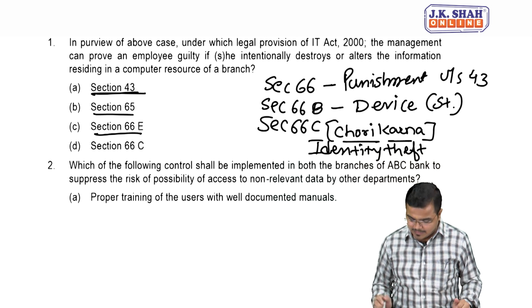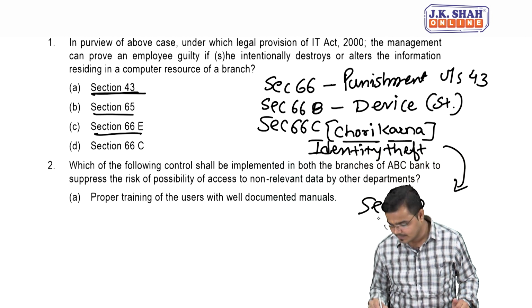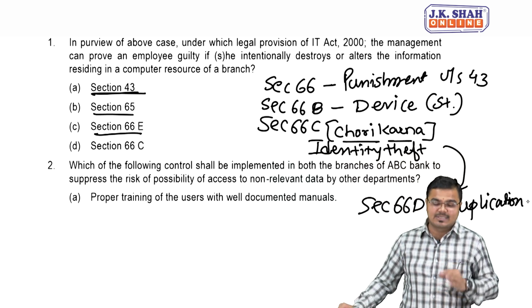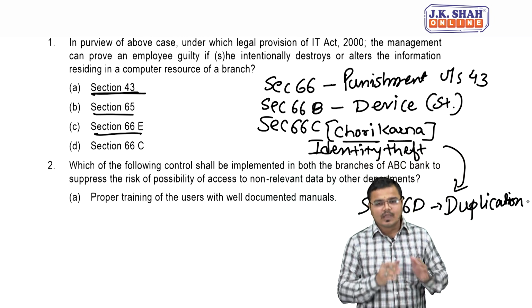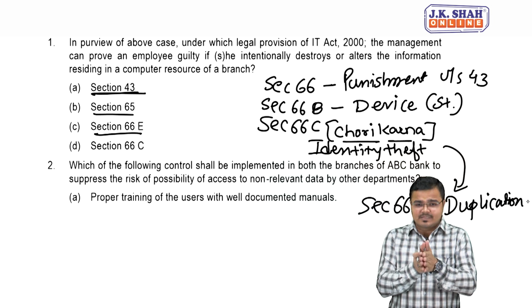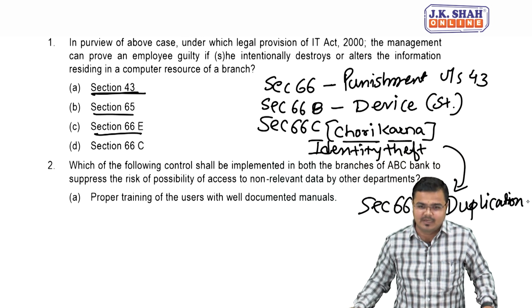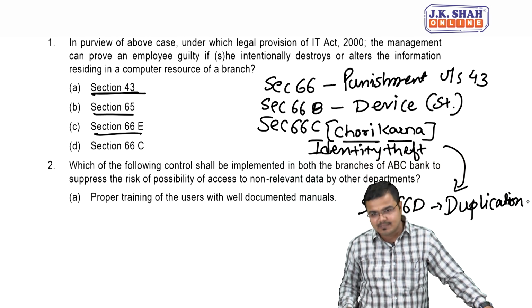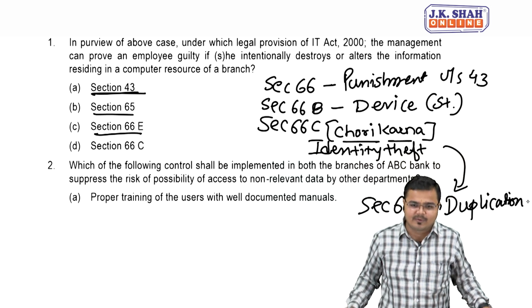Then one more thing I would like to cover here, section 66D. Now D refers to duplication. A simple word to remember is duplication. When I am creating an impersonation identity, if I am creating a fake account of any other person and creating a duplicate identity, then I would be punished under section 66D.